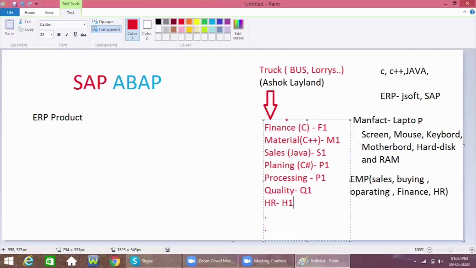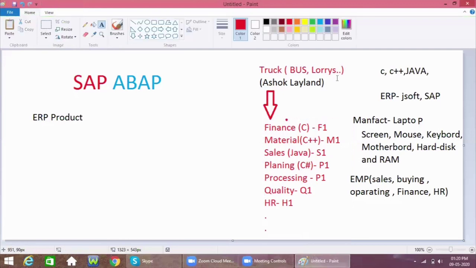These department heads will communicate with the Ashok Leyland MD. Frequently, the finance team and each and every department will have meetings with the Ashok Leyland MD. When the meetings happen, they discuss their department issues as well as how the business is going in that department, how the finance is coming. So the MD needs to analyze the issues of each and every department along with how the process is going on, and how much is required.